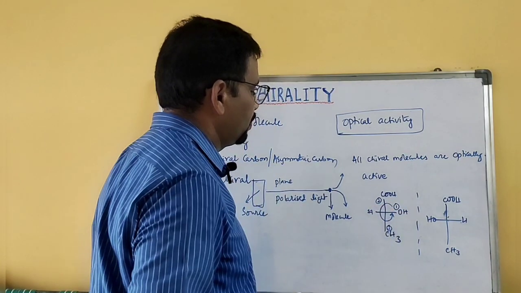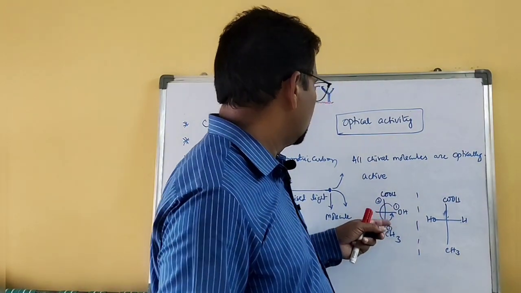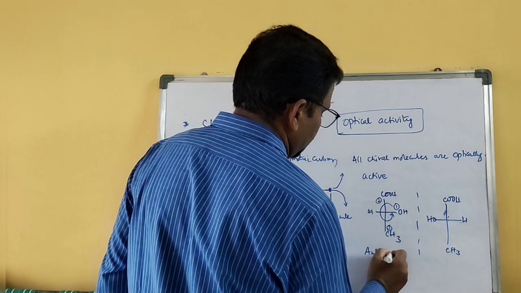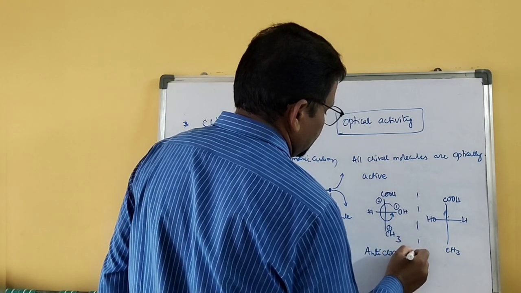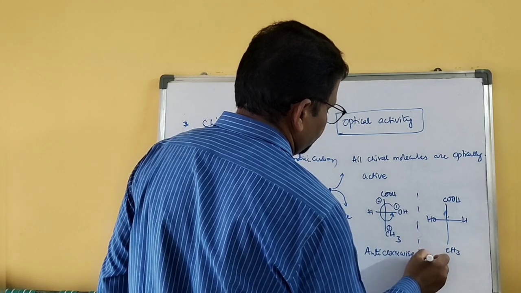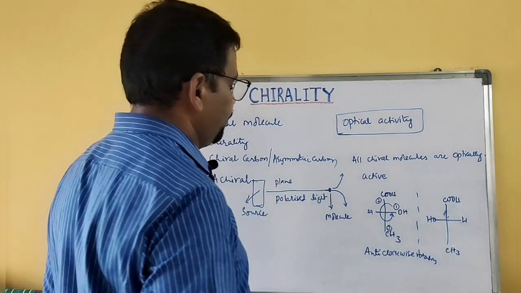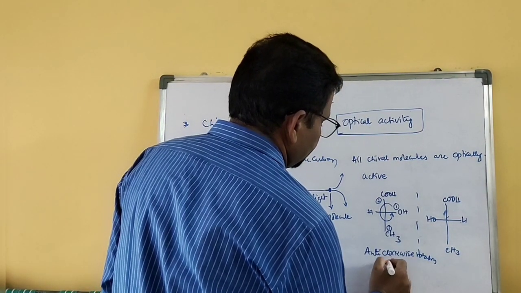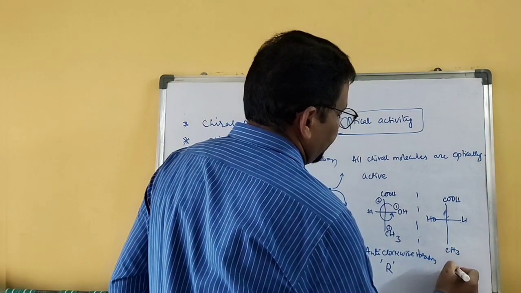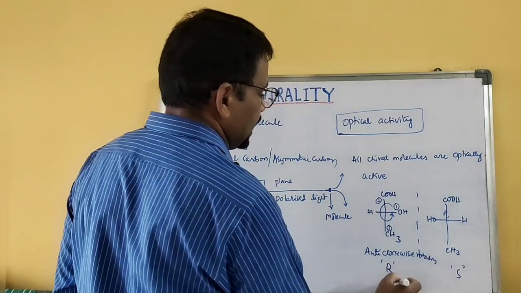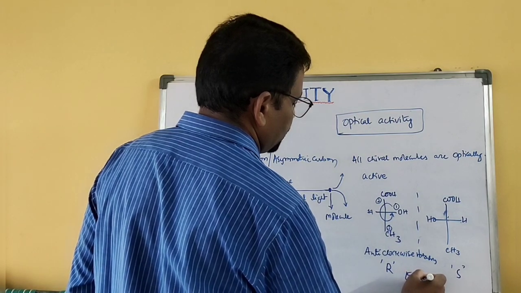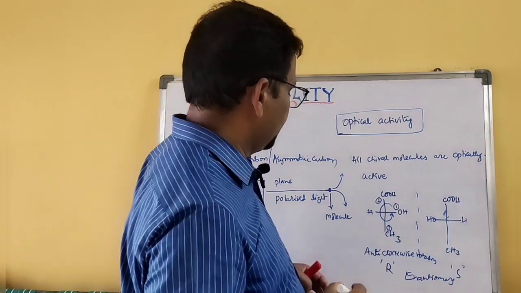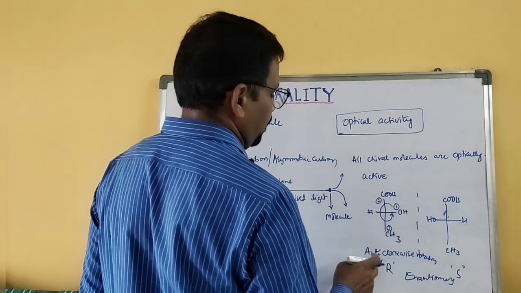If you connect from lower to higher order, you get an anti-clockwise rotation. That means R configuration, and this is S configuration. Both are enantiomers.